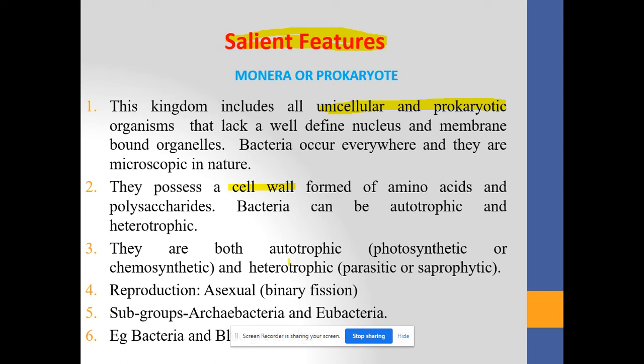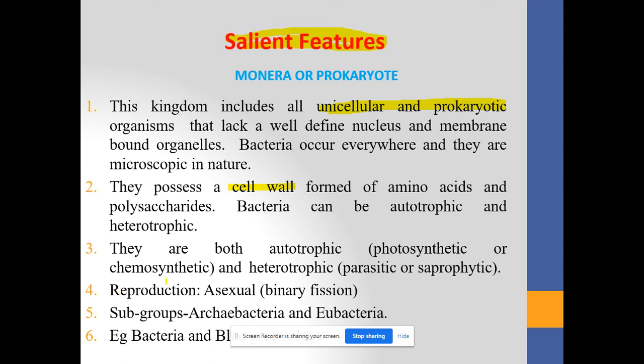Third point, they are both autotrophic and heterotrophic. Photosynthetic or chemosynthetic, and heterotrophic, that is parasitic and saprophytic. Understand? So I am explaining which organisms are classified in this kingdom. One, unicellular and prokaryotic; two, autotrophic and heterotrophic; third, the organisms in this kingdom have amino acids and polysaccharides in their cell wall.